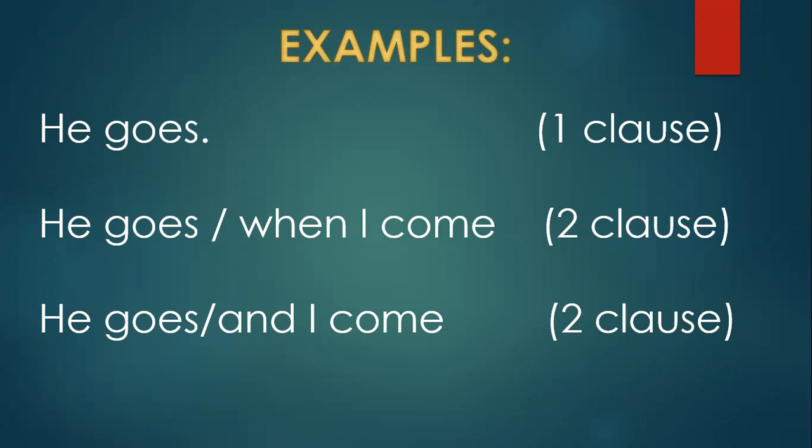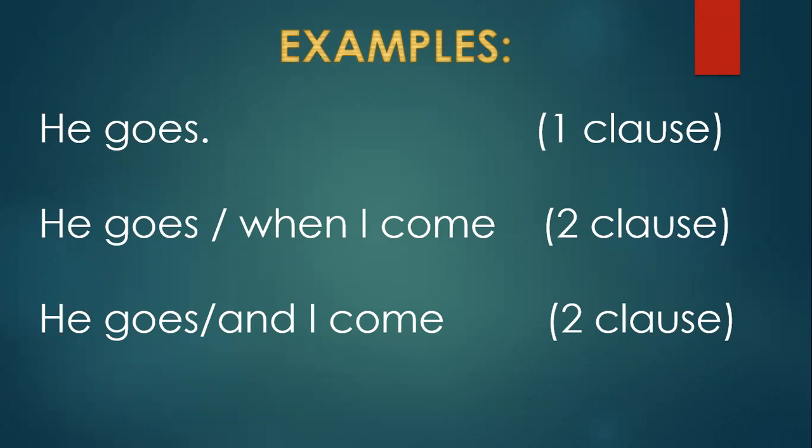In the third sentence, there are two clauses and both are principal clauses, or main clauses. A sentence which has two or more main clauses is called a compound sentence.